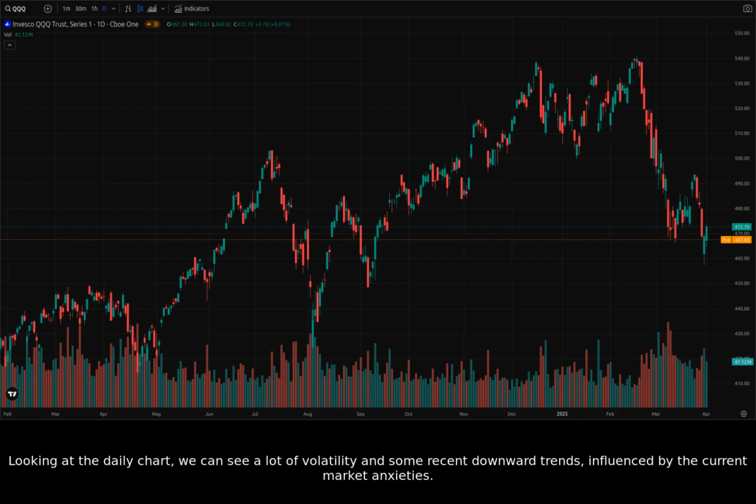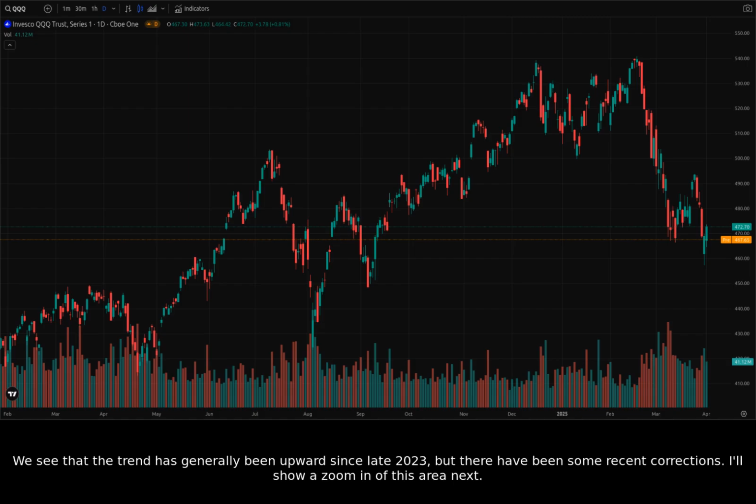Looking at the daily chart, we can see a lot of volatility and some recent downward trends, influenced by the current market anxieties. We see that the trend has generally been upward since late 2023, but there have been some recent corrections. I'll show a zoom in of this area next.